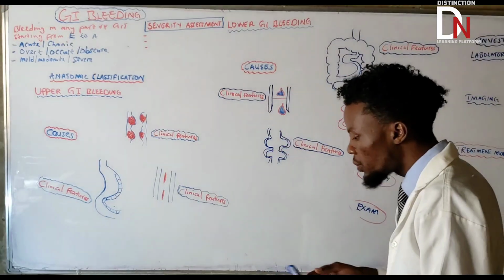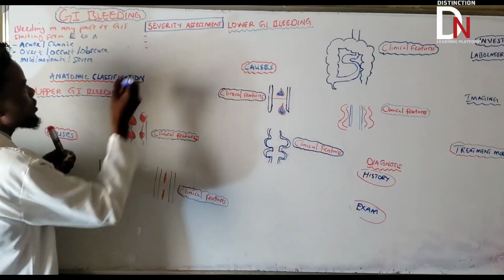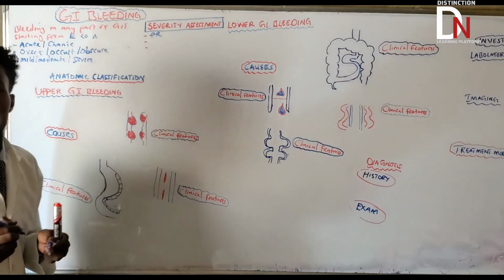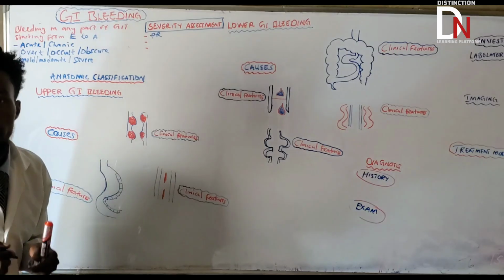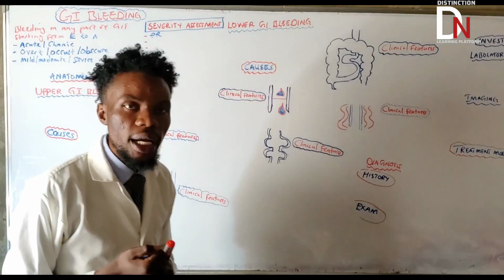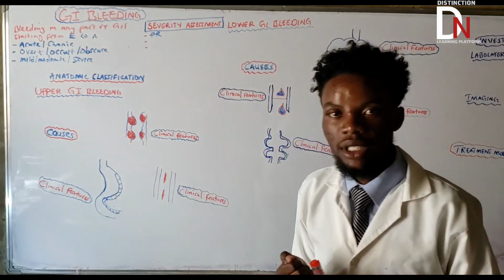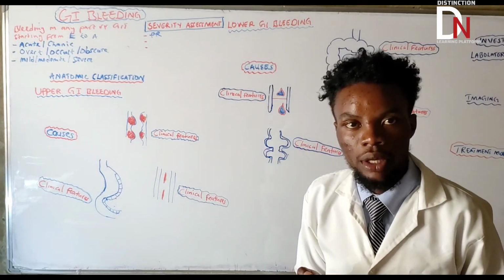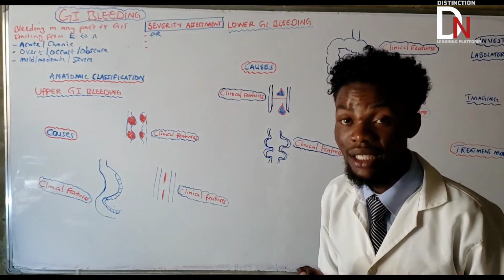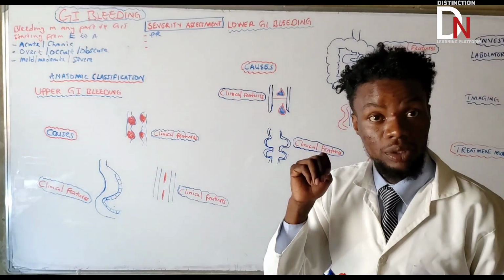The first one is the pulse rate, PR. If you look at the pulse rate, it is going to be greater than 100 beats per minute. So if someone is breathing and the pulse rate is greater than 100 beats per minute, which is tachycardia, what are you going to say? You are going to say that the GI bleeding is severe or moderate. So you need to intervene. That's why severity assessment is very, very important.